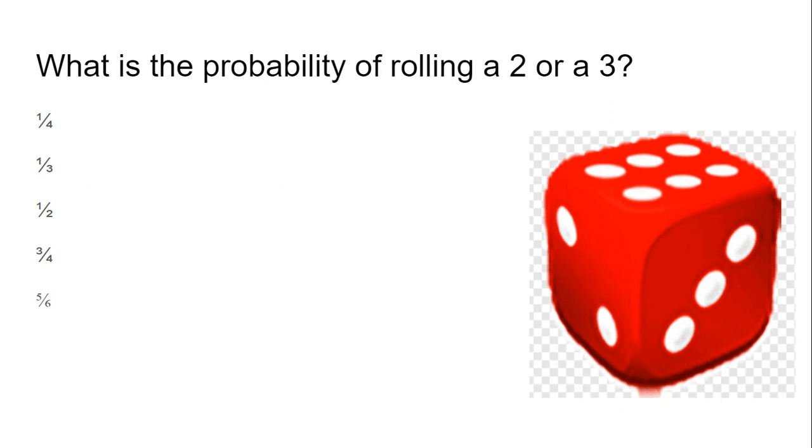Last question, what's the probability of rolling a 2 or a 3? So we've got how many chances? That's right. We have 2 out of 6 chances. 2/6 reduces to 1/3.